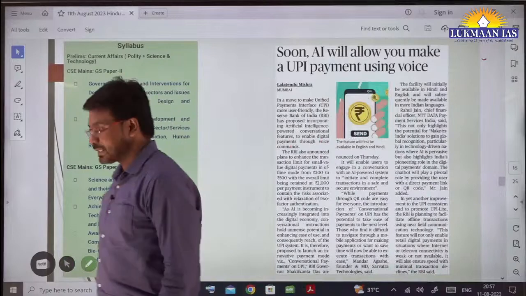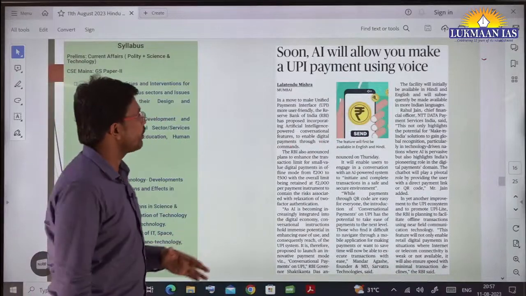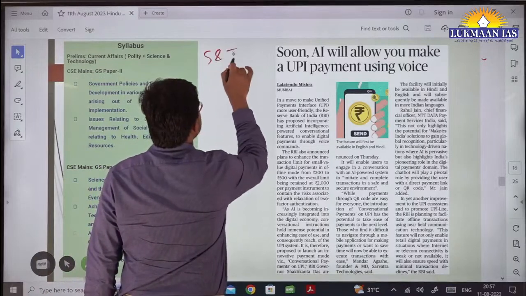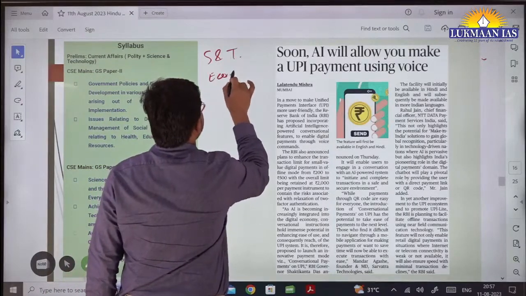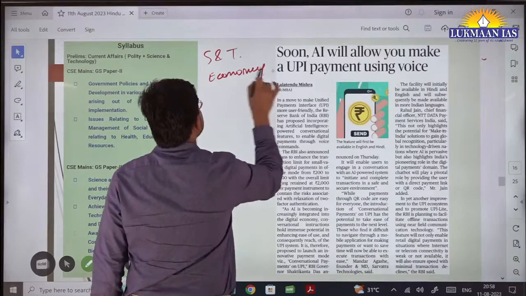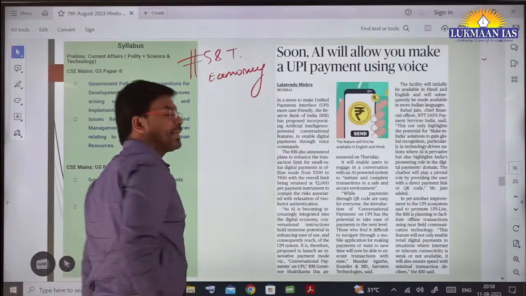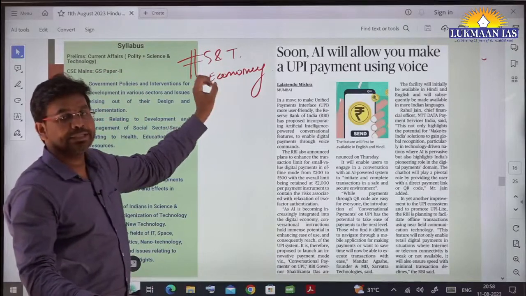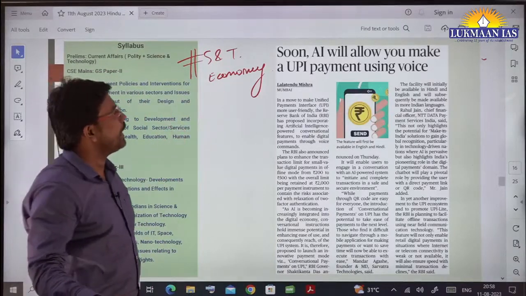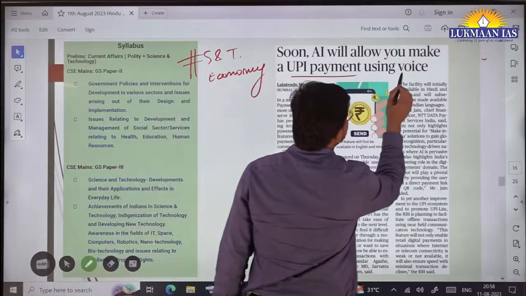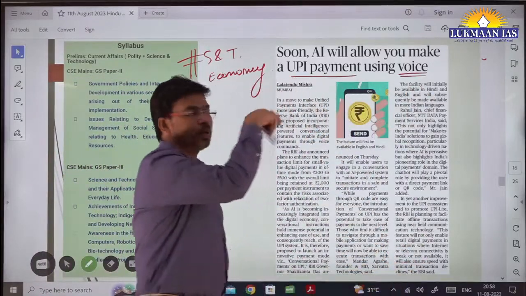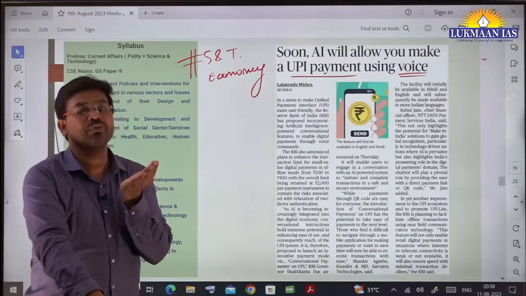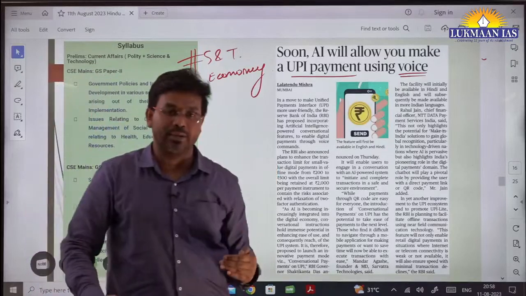Then we have this good news for all of us. It's related to science and technology, and it's related to the economy. So we are going to understand this topic, which is related to UPI payment. Soon AI, artificial intelligence, will allow you to make a UPI payment using voice. The title itself says a lot. Using voice commands, we will be able to make payment to people.